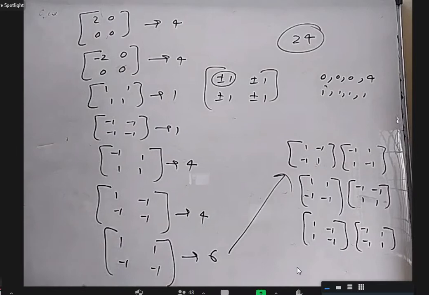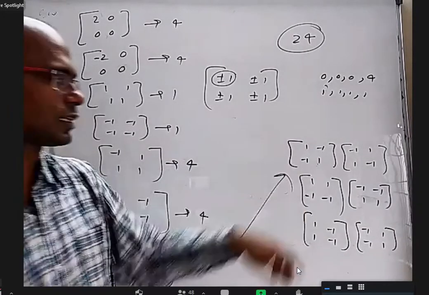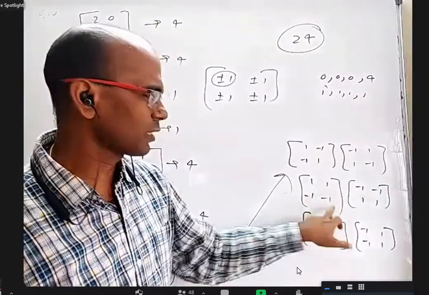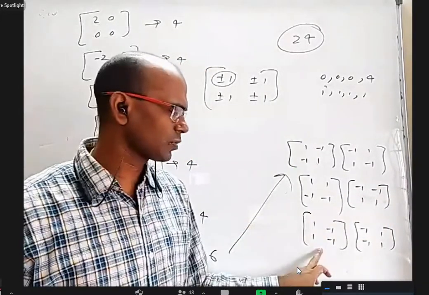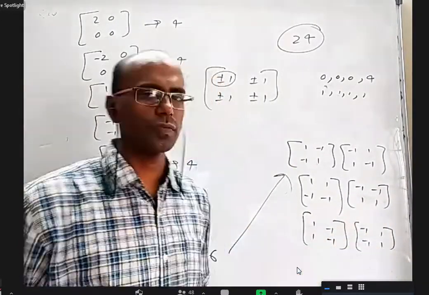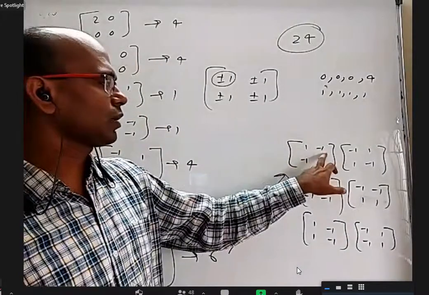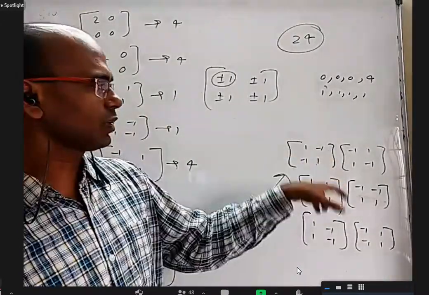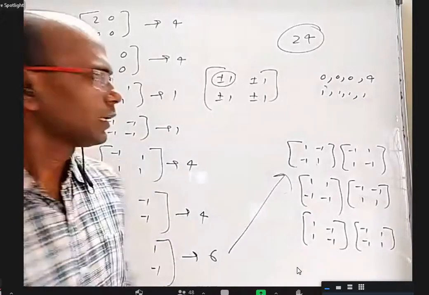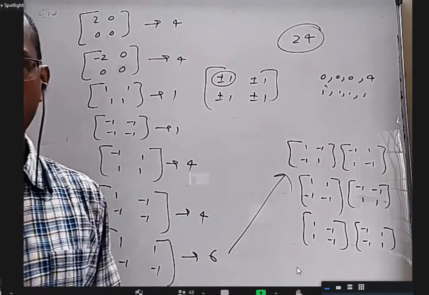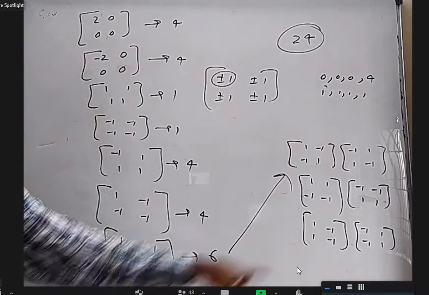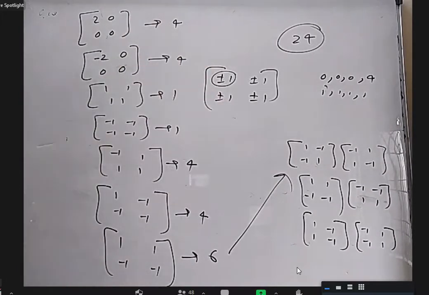That means the 2, you can see here: 2 positive ones here, 2 negative ones here, or 2 positive ones here, 2 negative ones here. I get 2 column-wise, 2 positive ones here, 2 minus ones here, 2 minus ones here, 2 positive ones here. And here 1, minus 1, minus 1. That means diagonally 1, 1, diagonally minus 1, minus 1, the other way. In all these cases, the sum of the squares of all the elements is 4. So we got here 16 plus this 8, 24.